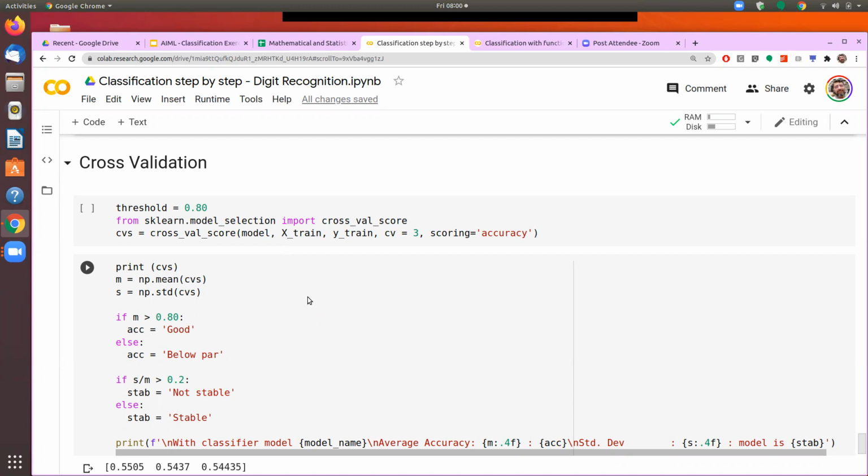Rather than testing the data for the first time after the model training is complete, let me use the same concept during the training itself. In that case, the training data itself, we divide into multiple buckets, which we call folds.